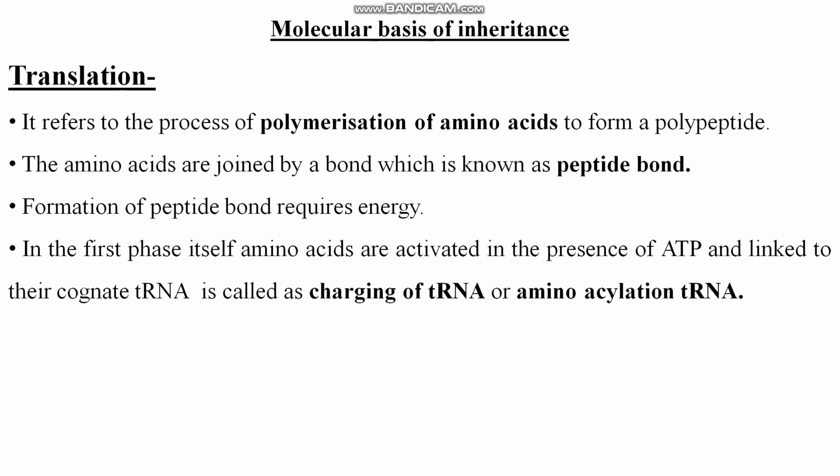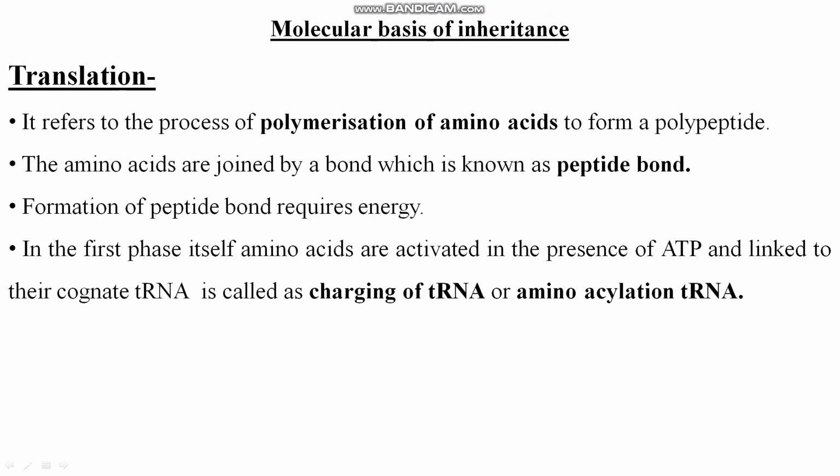It is asked in your exam what is the name of the bond by which amino acids are joined together. Clear? So please remember this.